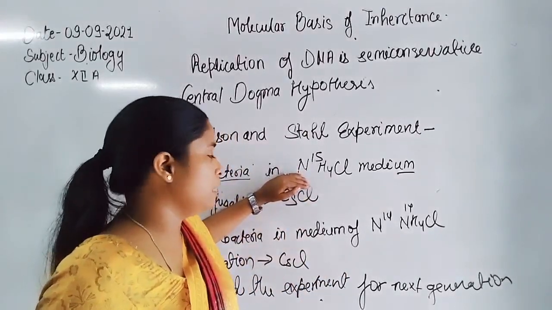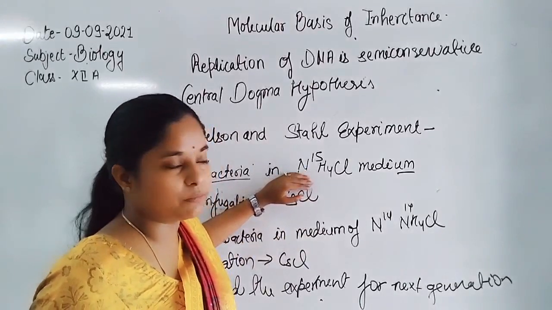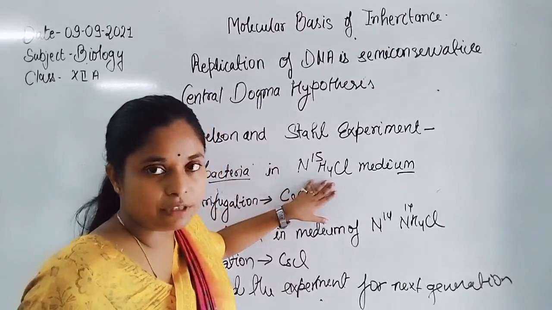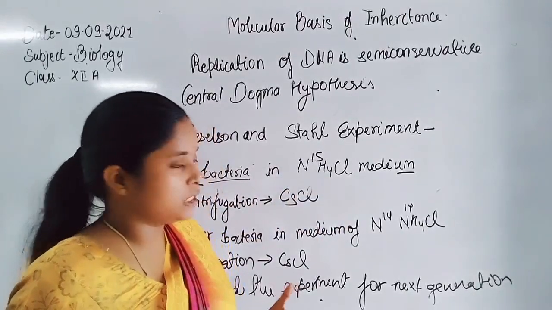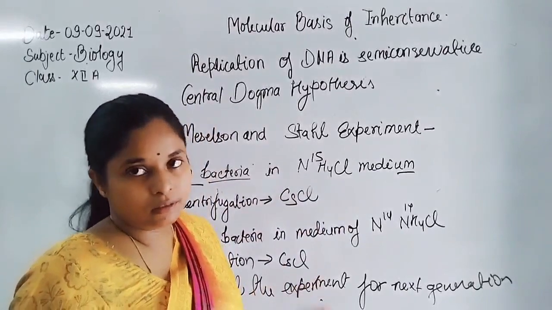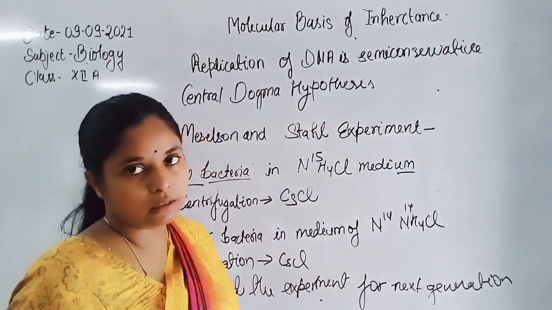So in their DNA, whenever nitrogen is present, it is always the heavy nitrogen N15, so we can easily differentiate it from the other DNA.